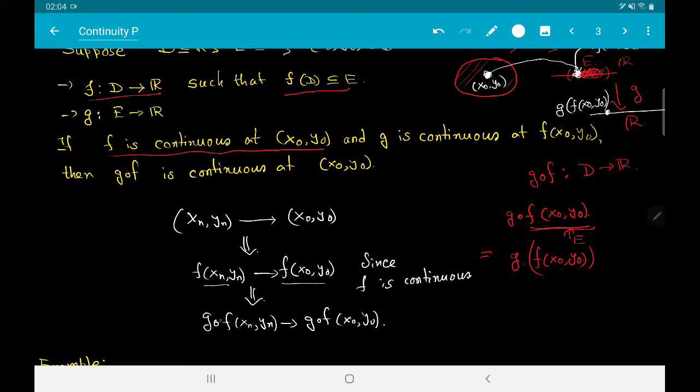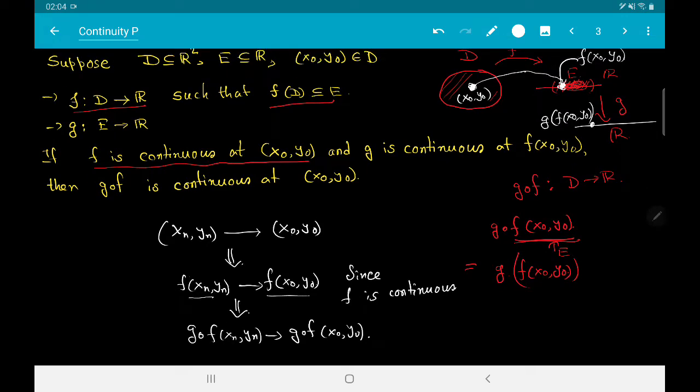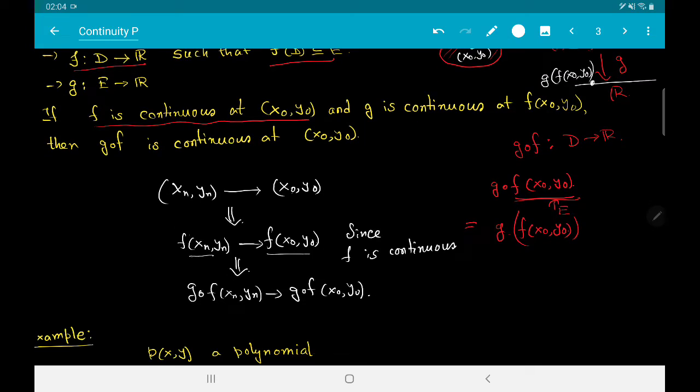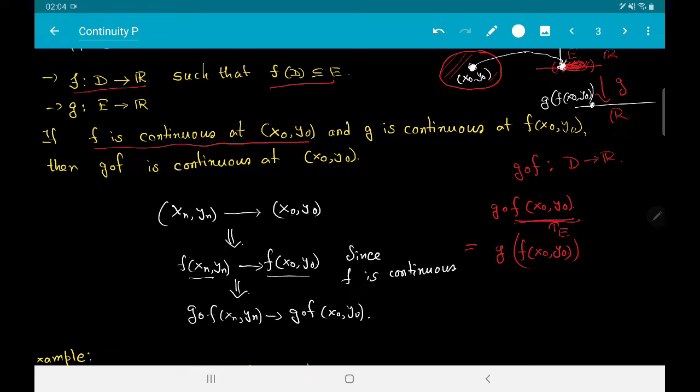Now we apply g, and since g is a continuous function from E to R, we apply the sequential criteria for a real valued function of a single variable to be continuous at a point. So g is a function from E to R, g is continuous. So g of f of x_n converges to g of f of x0, y0. So this satisfies the sequential criteria of convergence of a multivariable function, and consequently g composite f is continuous.